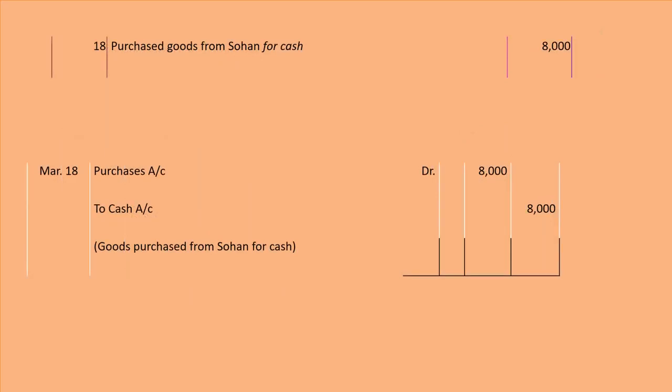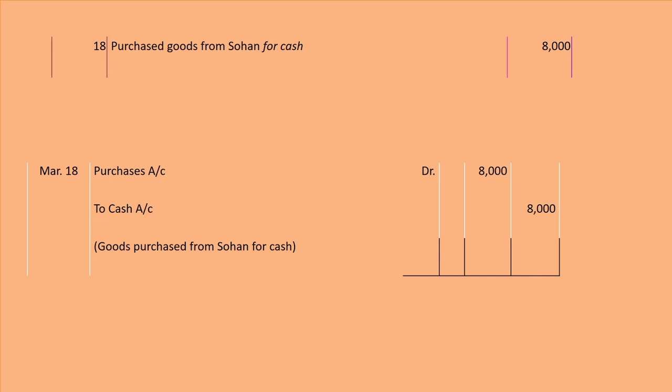Next entry is purchased goods from Sohan for cash 8,000. Now we have purchased goods from Sohan for cash. Beta, whenever we have purchased goods from Sohan, it is credited to Sohan's account. But now we have purchased goods from Sohan for cash. Now we will credit cash account, not Sohan's account, because we have purchased goods for cash. Whenever cash is debited, it means it is coming in the business.